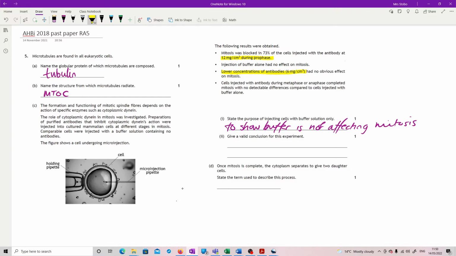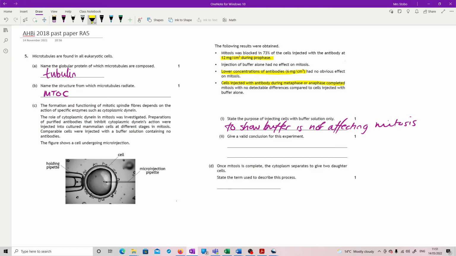So that implies that there must be a level of your cytoplasmic dynein which has an effect, because if you're taking out only a small amount of it, it was still managing to function. And we also could say that it's not involved in metaphase or anaphase because it had no impact either.